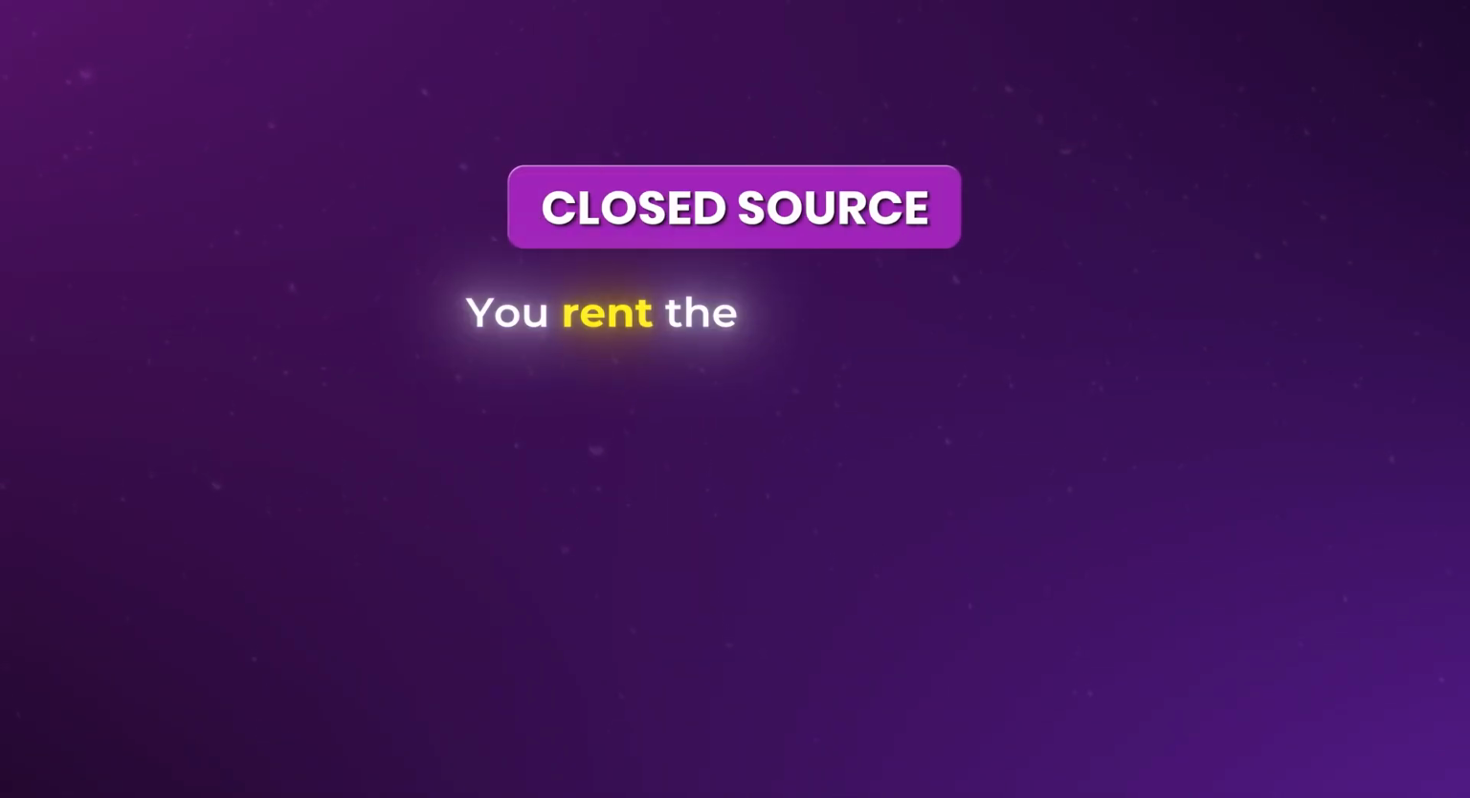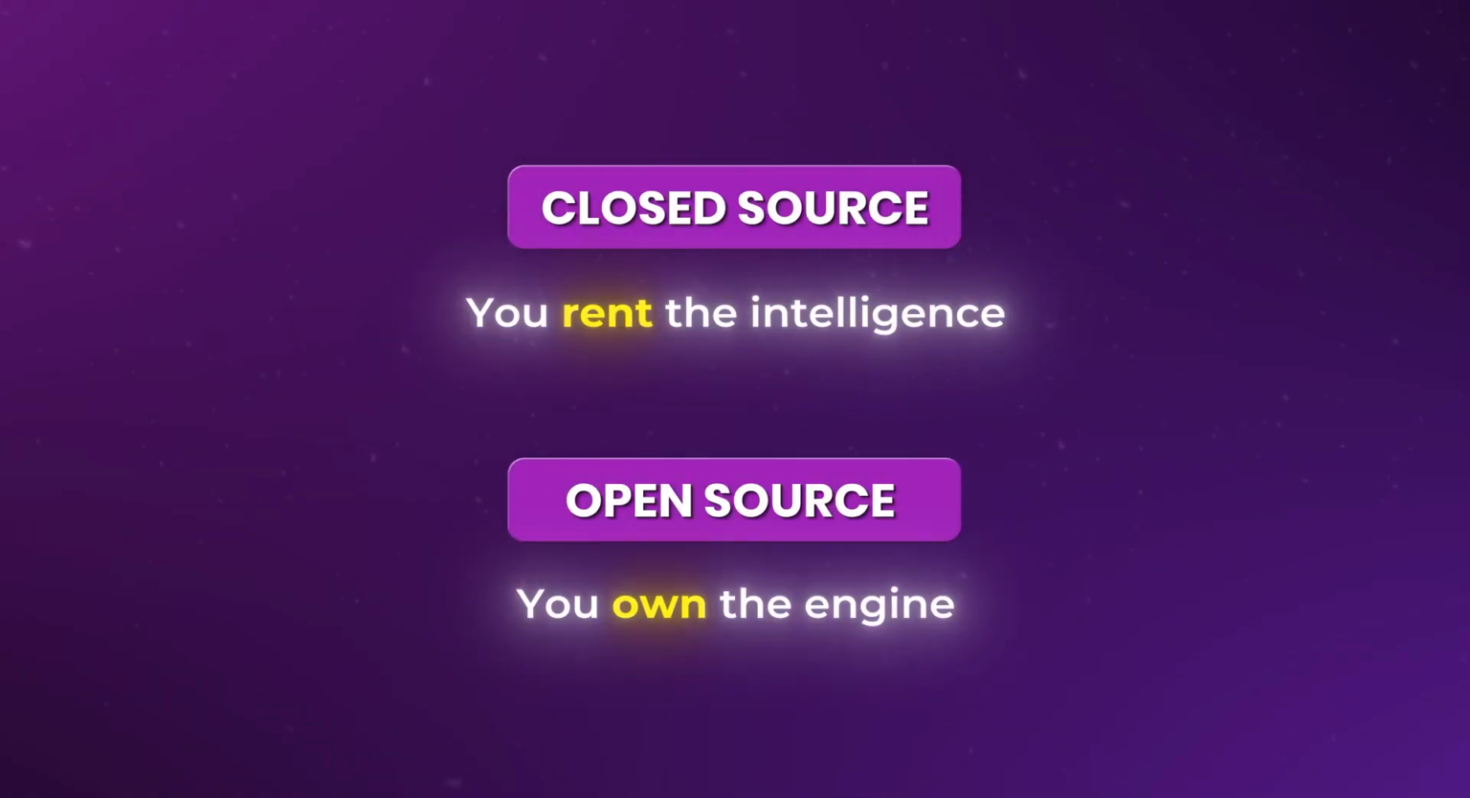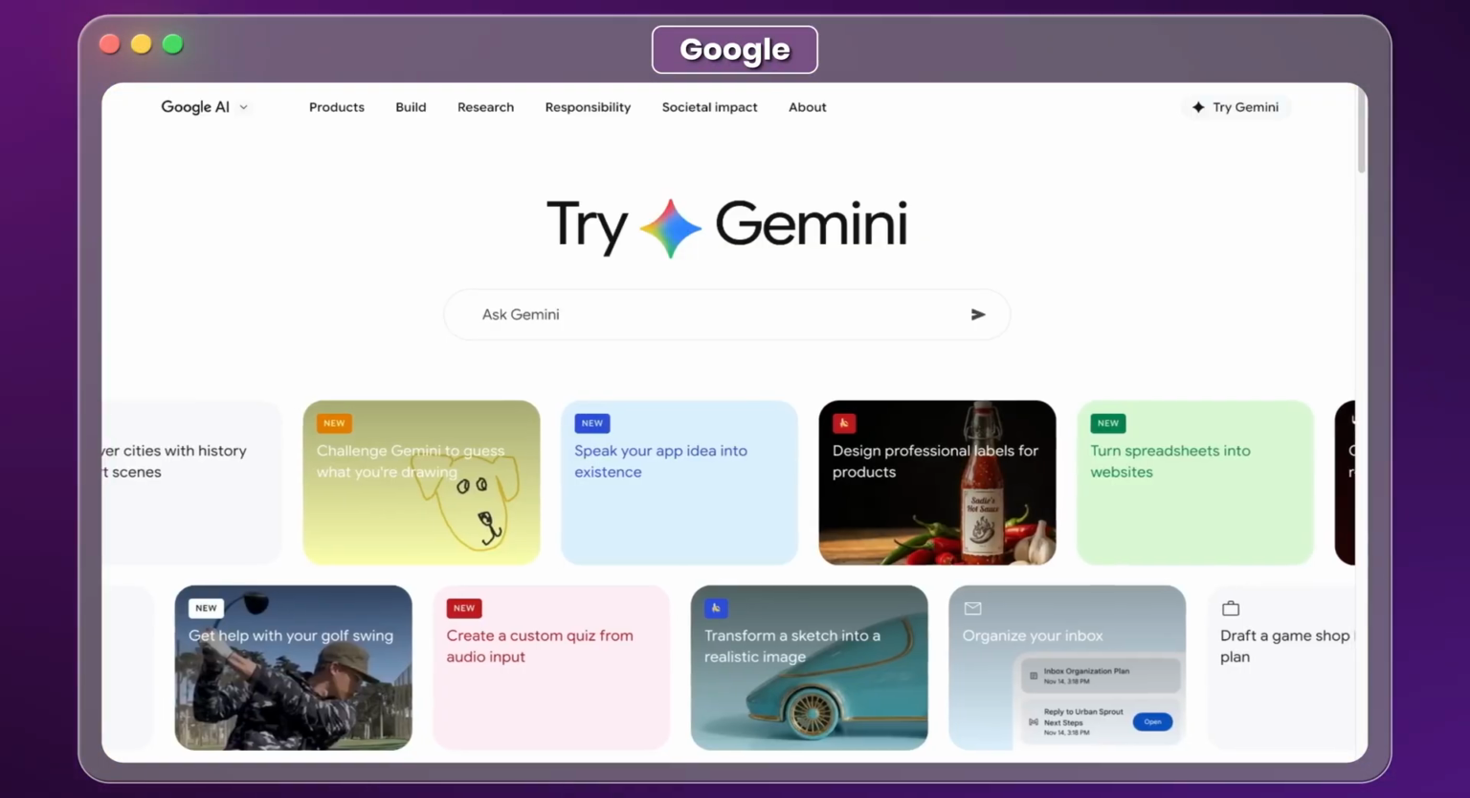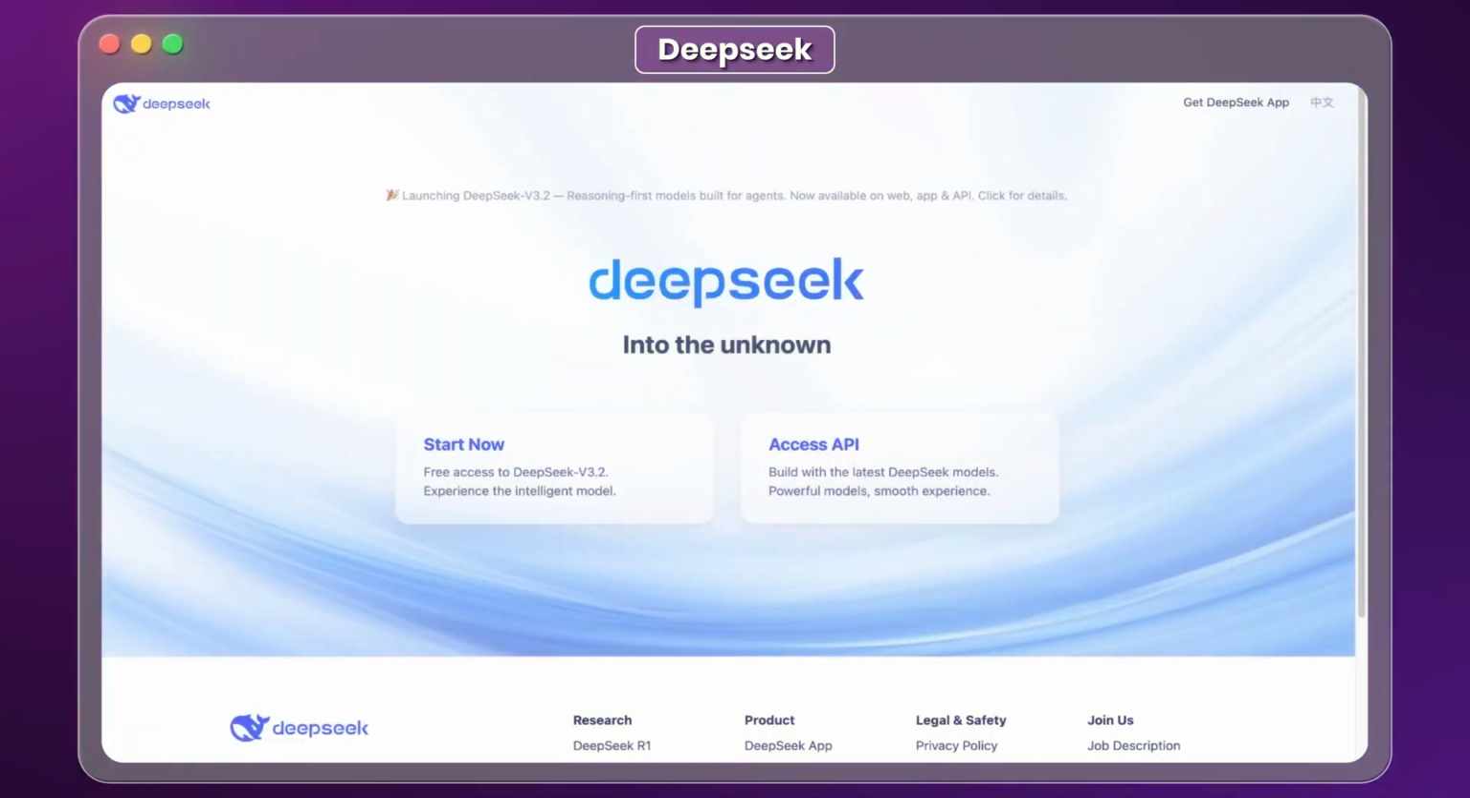To put it in the simplest terms possible, closed source means you rent the intelligence. Open source means you own the engine. For the last 2 years, the closed source giants like OpenAI, Anthropic, and Google dominated the AI world. But then, open source Chinese models like DeepSeek changed the equation completely. Suddenly, you could download a model for free that performed just as well as the proprietary ones.